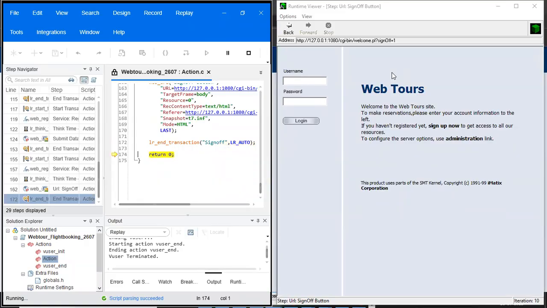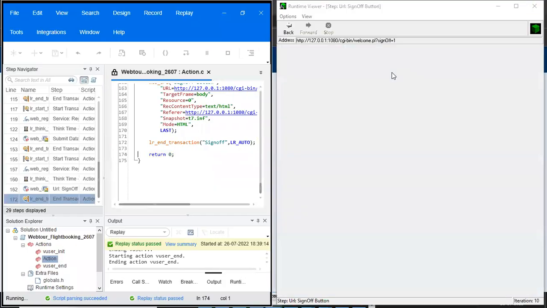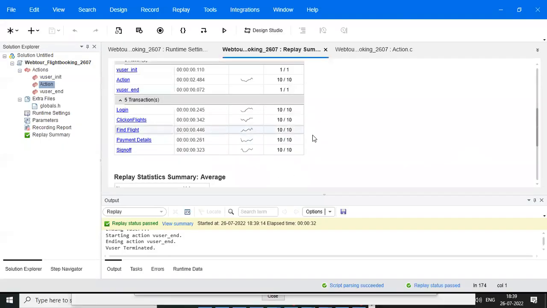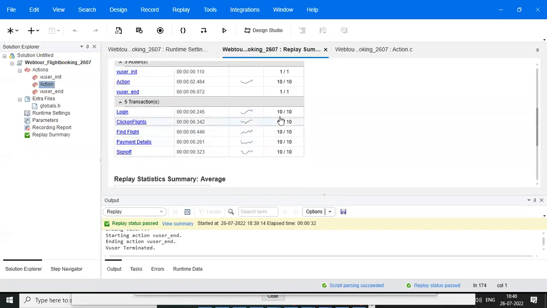Now we can observe the results. See how many times it is showing here. Last time it showed only one user. Now it is showing 10. Login happened 10 times, click on flights 10 times, find flight 10 times, payment details 10 times, and sign off also 10 times. The response time taken for 10 users is less than 1 second for all transactions.